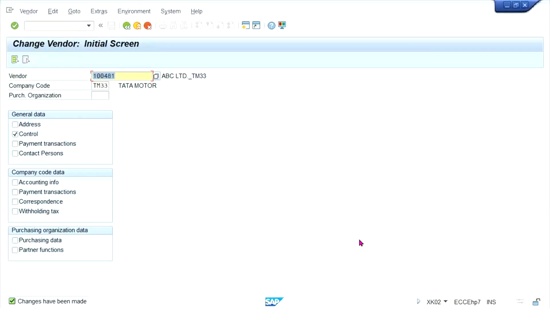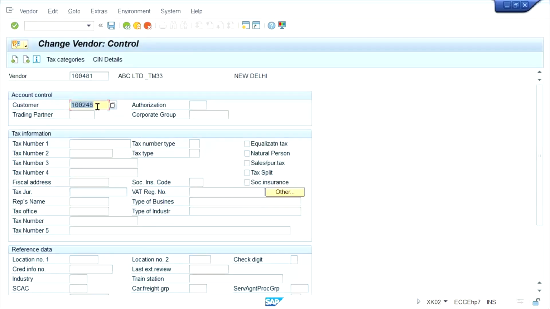Okay. So look at here, the vendor master. In that we have given the customer master, right? Now press enter. This is the customer master. If you check the customer master, then there the vendor master got updated automatically.